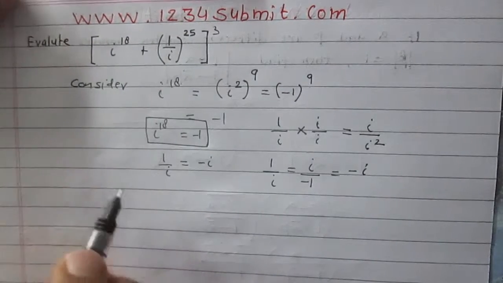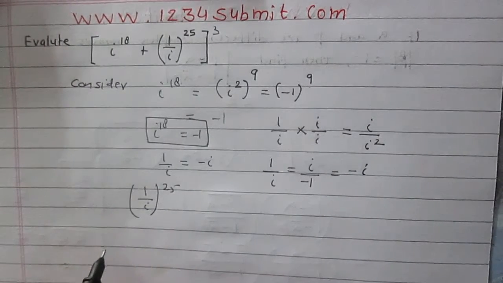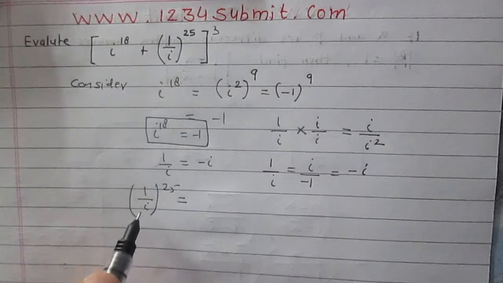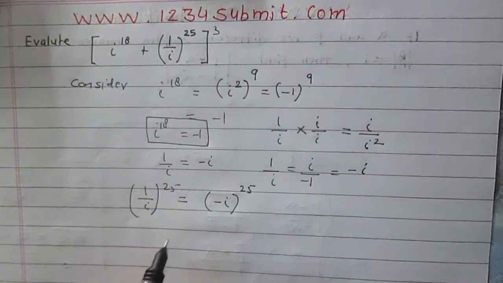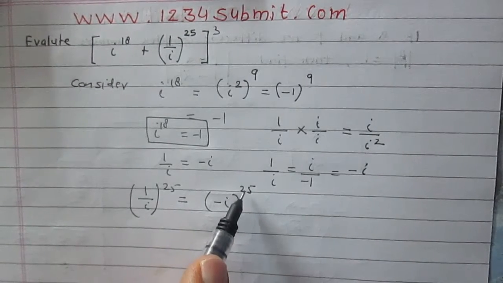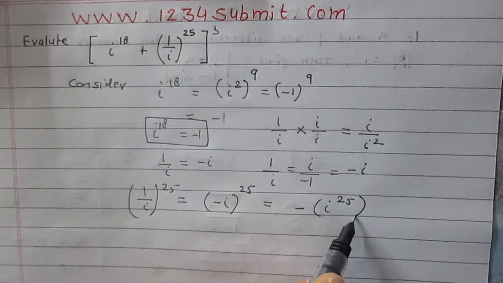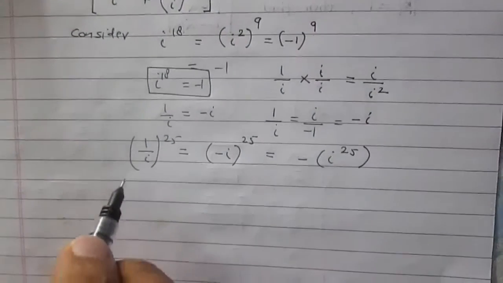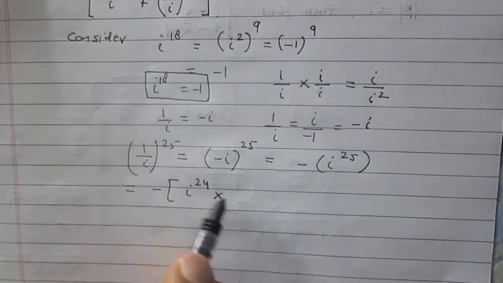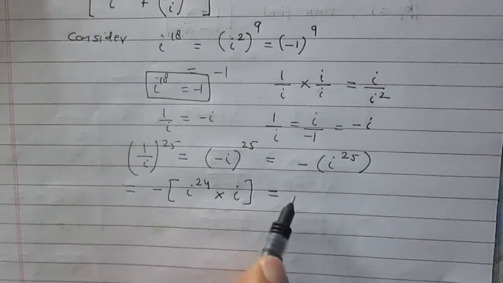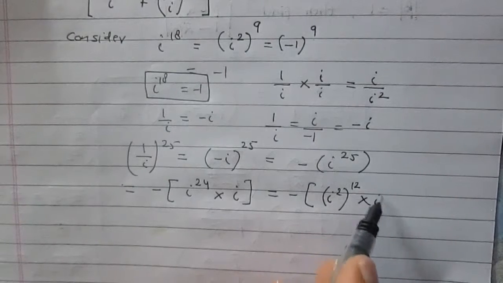Now consider 1 divided by i^25. We have found that 1 upon i is minus of i, whole raised to power 25. Again, being an odd power, it will become minus of i^25. I can write it as minus i^24 into i, and then minus (i^2)^12 into i.